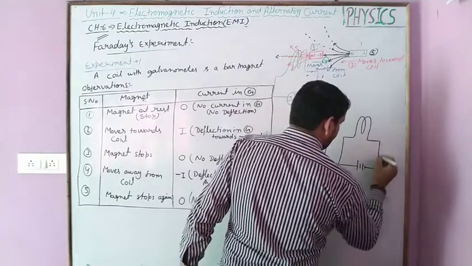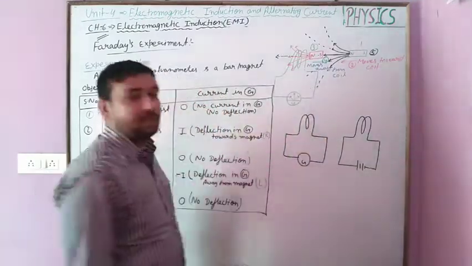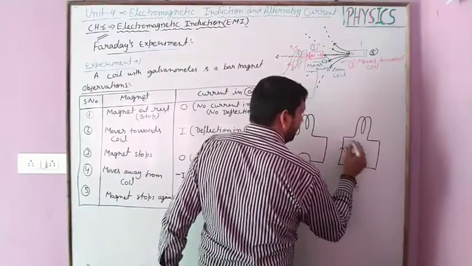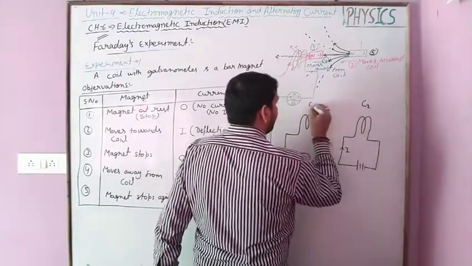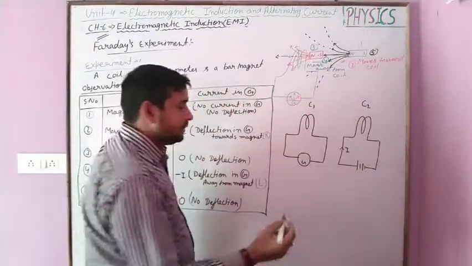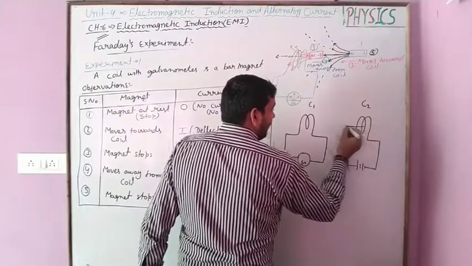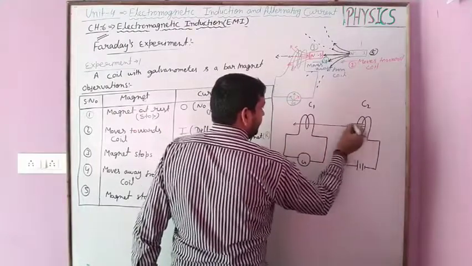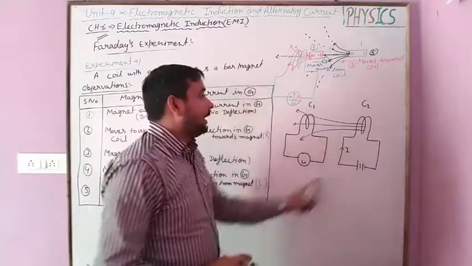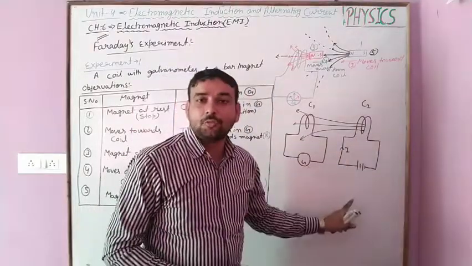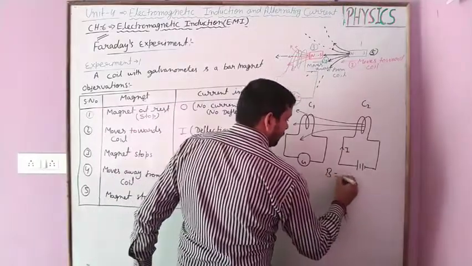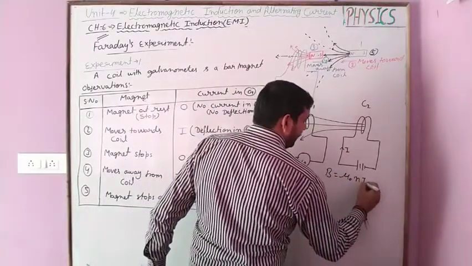When the current I is flowing in coil 2, a magnetic field is induced, and the magnetic field linked with this coil will change as the magnitude of current in the coil changes. As you learned, the magnetic field is equal to mu naught n I.